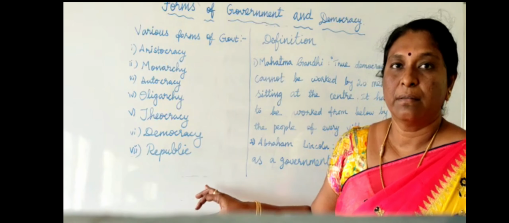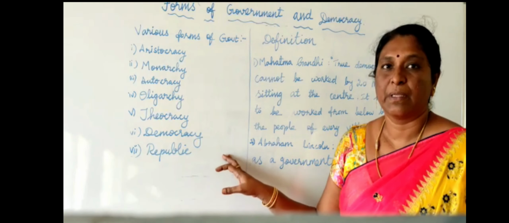Direct democracy, the people participate directly. Indirect democracy, the people participate indirectly. Direct democracy example, ancient Greece and Switzerland. Indirect democracy example, India, USA and UK. Now see the definition of democracy.